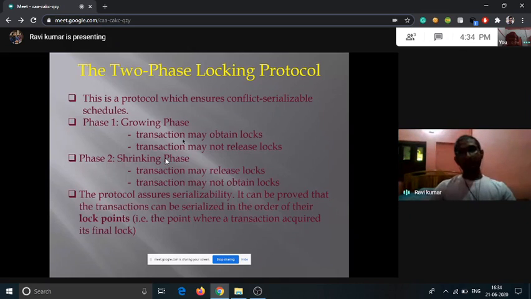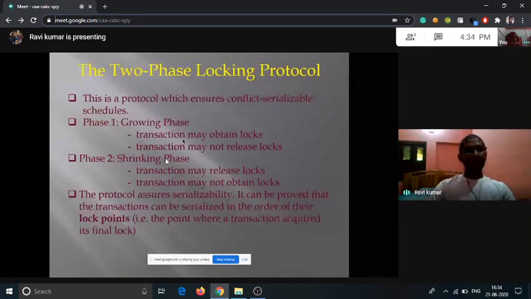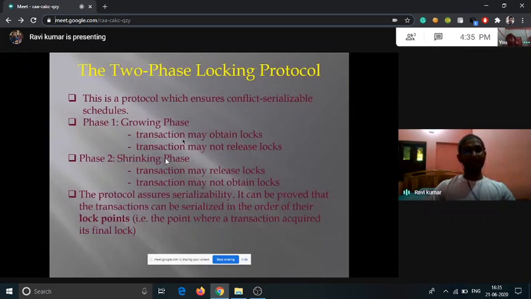In phase two, the shrinking phase, the transaction mainly releases locks and does not acquire any lock. It doesn't matter how long it takes to release all the locks, but it only releases locks in the shrinking phase.